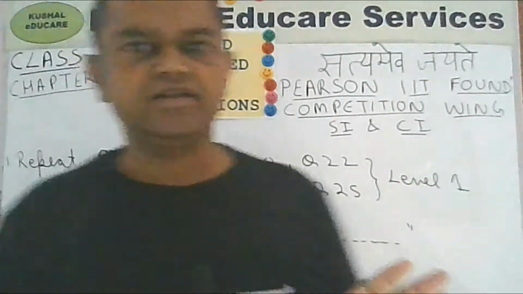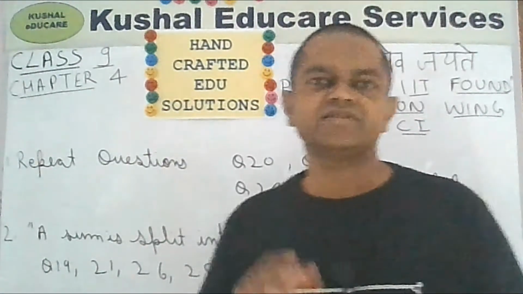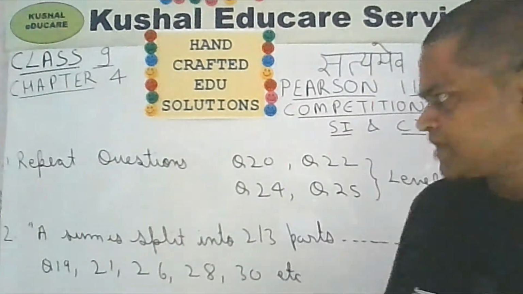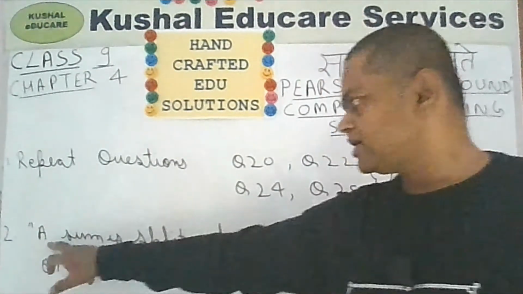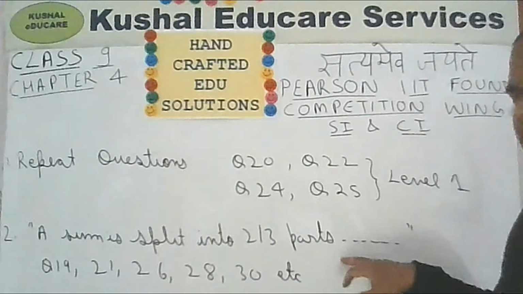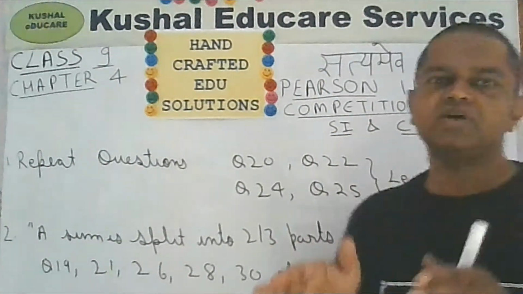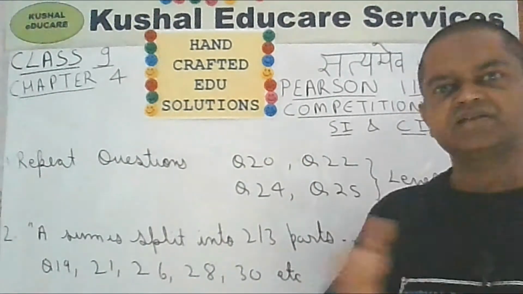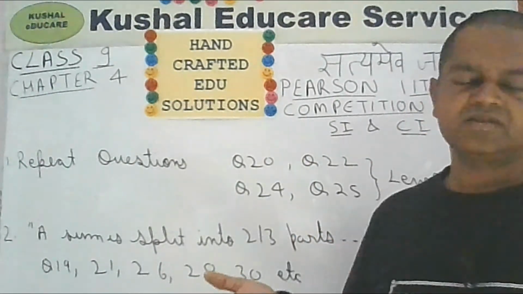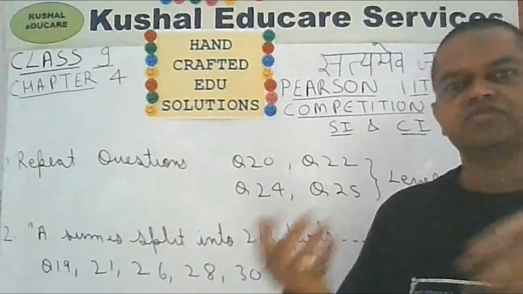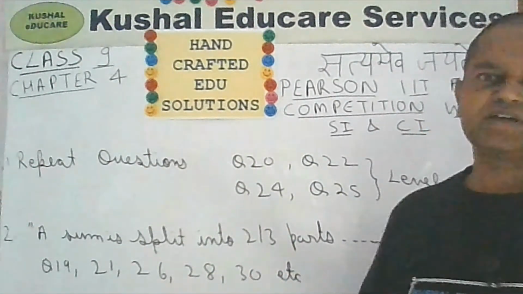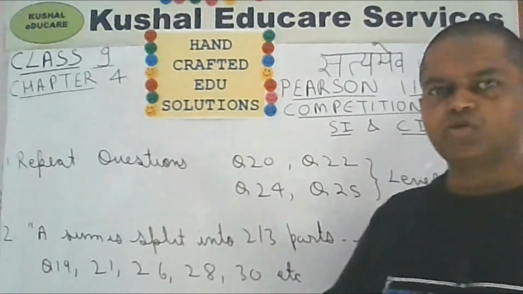So there is no variety. By no variety I mean there is very little variety. The second point is that so many problems are of this type: a sum is split into 2 or 3 equal parts. One part you are investing at simple interest at some rate, the other part at some other rate. One part you are investing at simple interest and one part at compound interest. It appears to be direct copy-paste work.